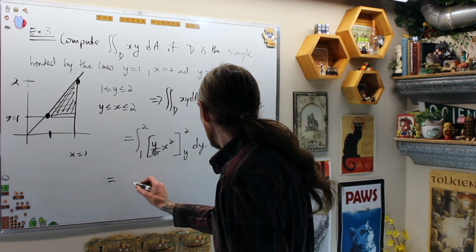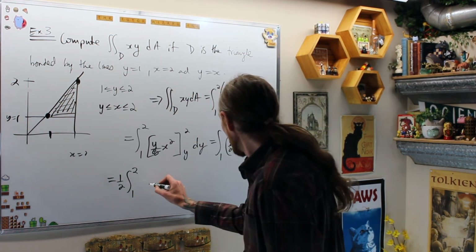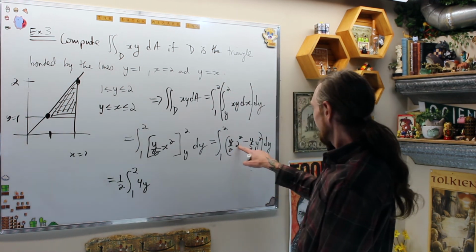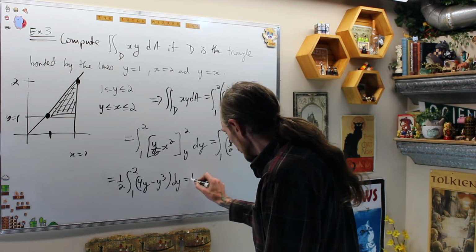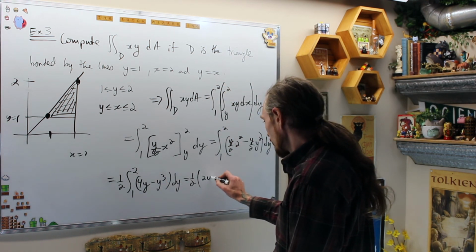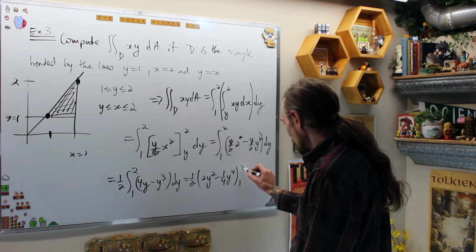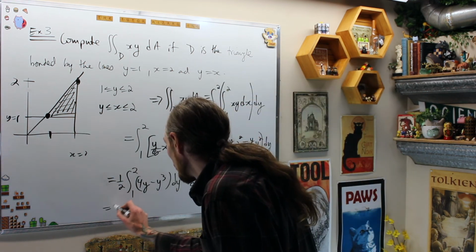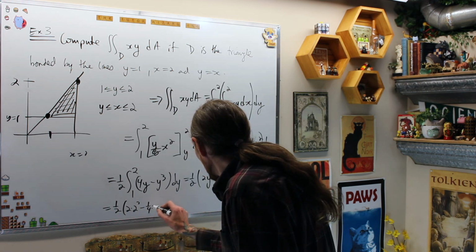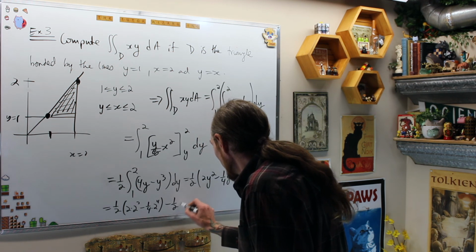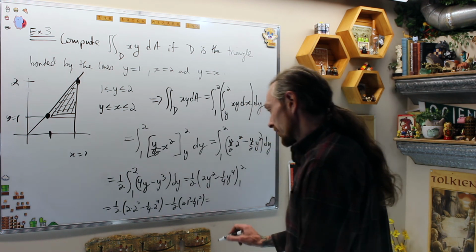Cleaning that up, I can pull 1/2 out of there, so I will, the integral from 1 to 2 of 4y minus y cubed dy, which is 1/2 of 2y squared minus 1 over 4 y to the 4 evaluated from 1 to 2, which is going to equal 1/2 of 2 times 2 squared minus 1 over 4 times 2 to the 4, minus 1/2 of 2 times 1 squared minus 1 over 4 times 1 to the 4, which is equal to what?